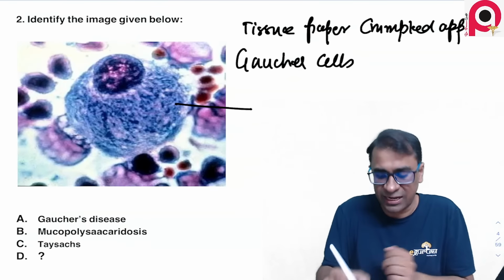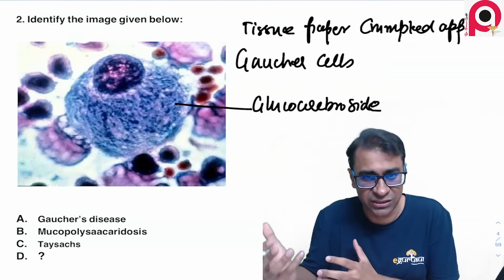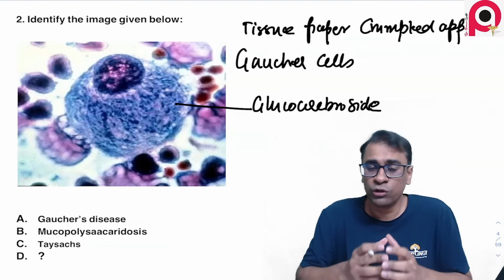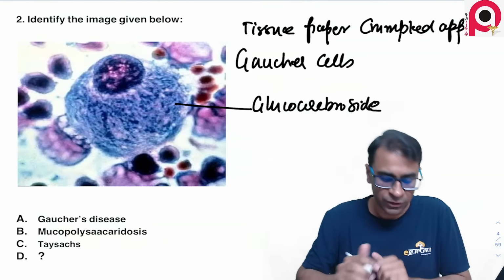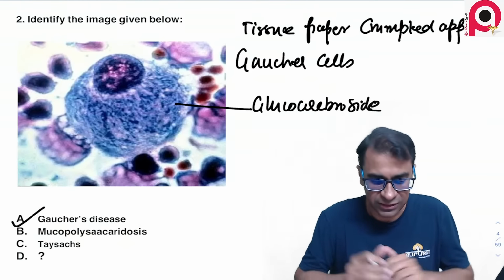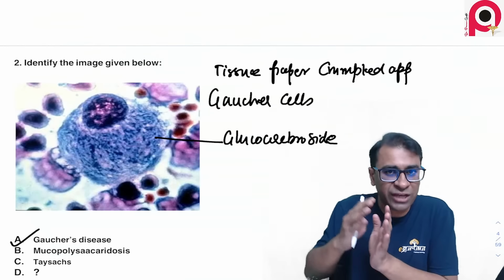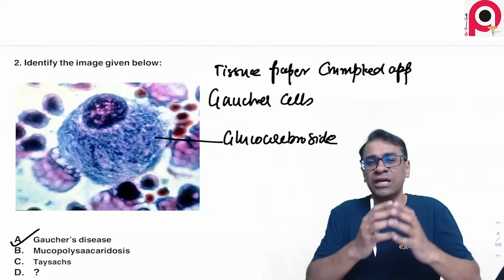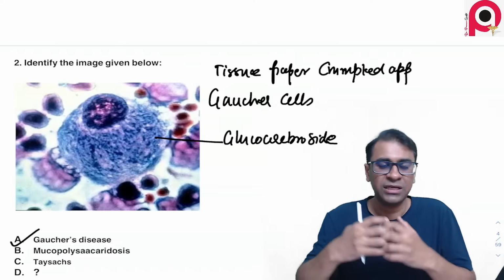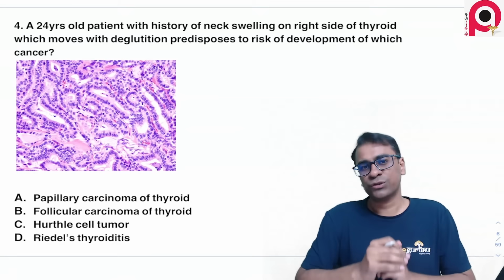And what is inside this? It's full of glucocerebroside, because of glucocerebrosidase deficiency. It's also called a sea blue histiocyte. So the answer to this question is Gaucher disease. This is actually a macrophage of the bone marrow, and because of the glucocerebrosidase deficiency, the glucocerebroside deposits in the macrophage, and that gives a tissue paper crumpled appearance, which is a feature of a Gaucher cell. I move to the next question.